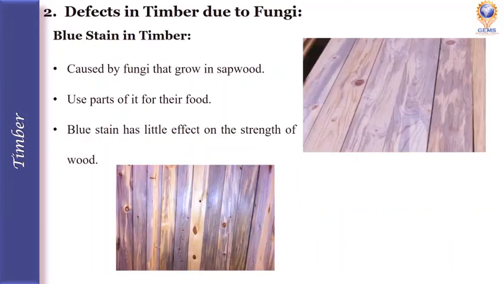Next is blue stain in timber. Blue stain is caused by fungi that grow in sapwood. The fungi use part of the sapwood for their food. This blue stain has very little effect on the strength of wood.